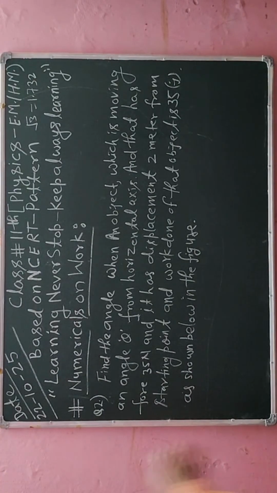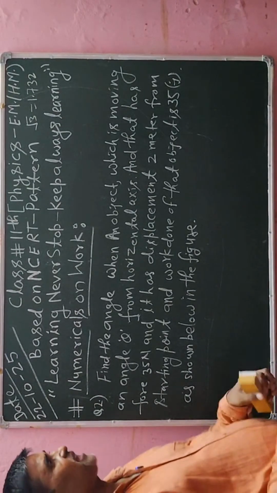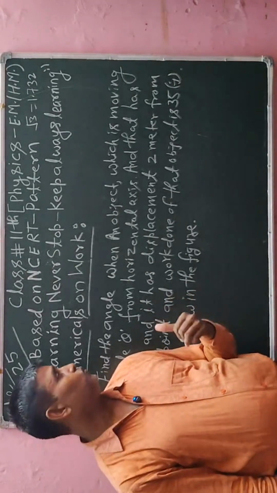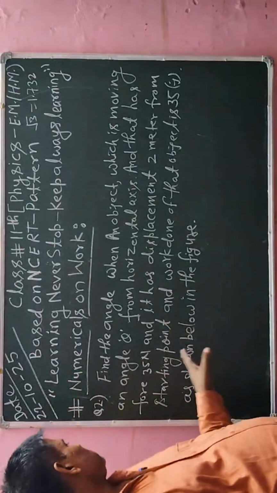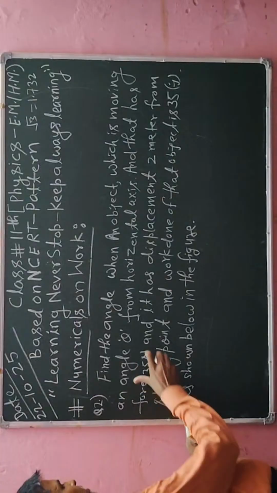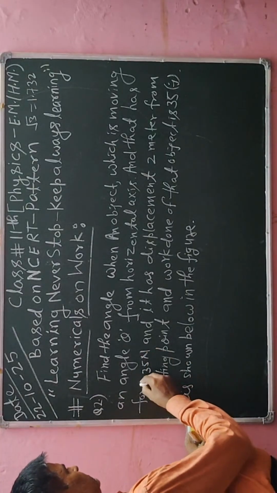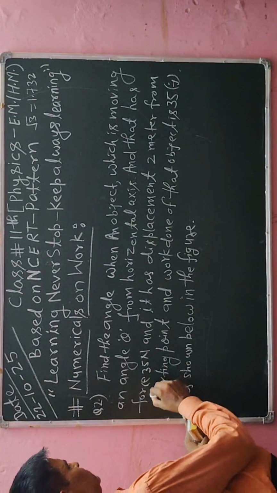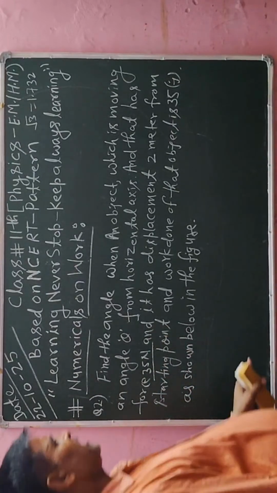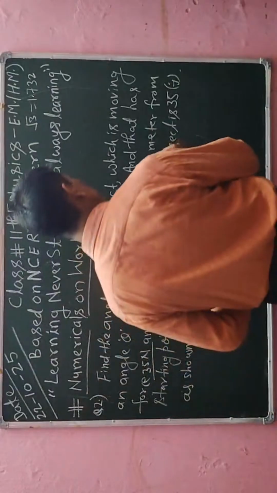Okay students, the information I have written on the blackboard: there is a force of 35 Newton, and it has a displacement of 2 meter.